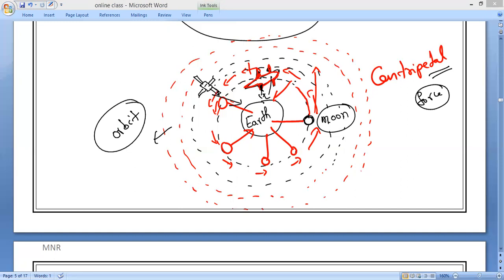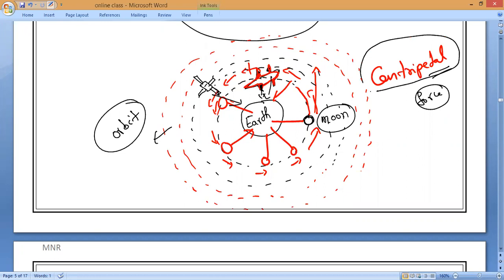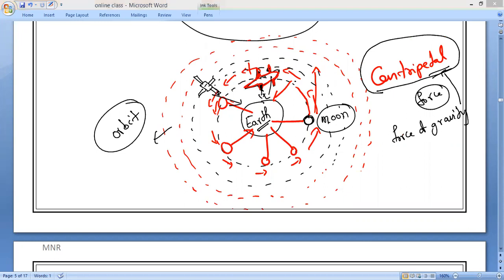So the force of gravity acts as what force here? Centripetal force. Whatever force is exerted by the Earth on this spaceship or moon, the force of gravity will act in the form of centripetal force.